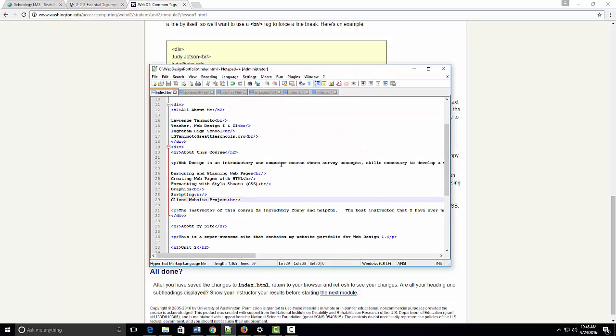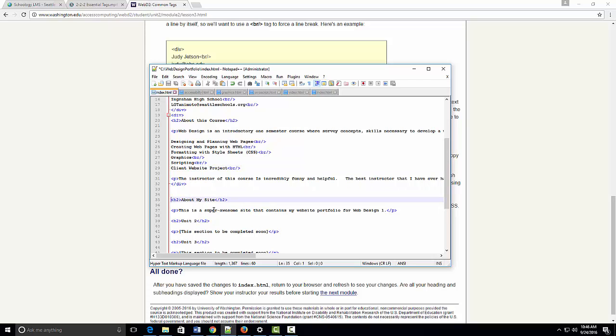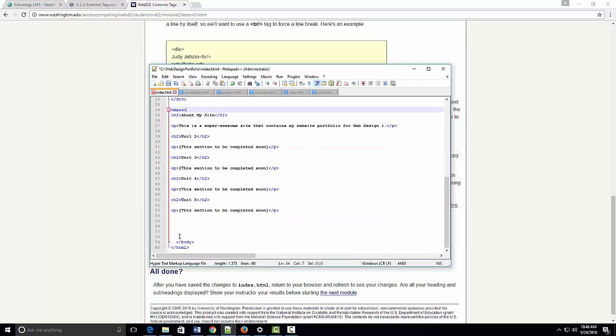Now this main tag should go just before About My Site, and this will contain what is known as the main information in our web page. I'm going to open with a main tag, and for every tag I have to close it. It has to close before the body, right? And I close the main tag here.